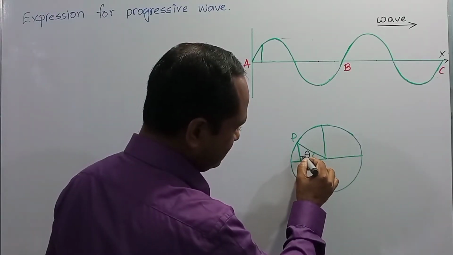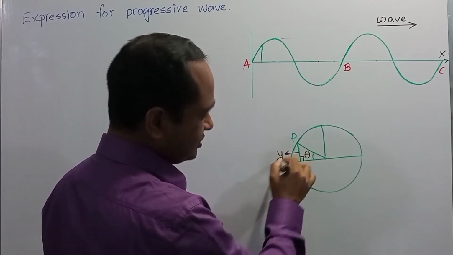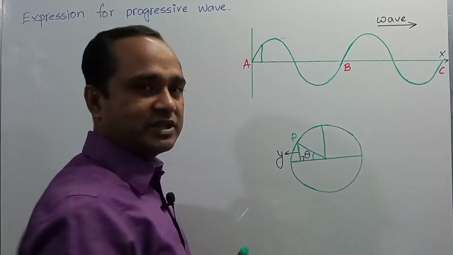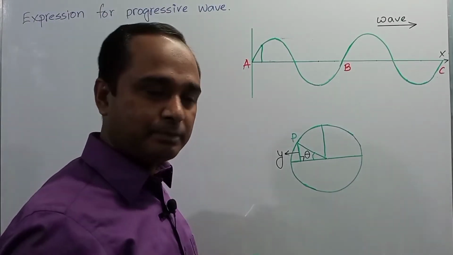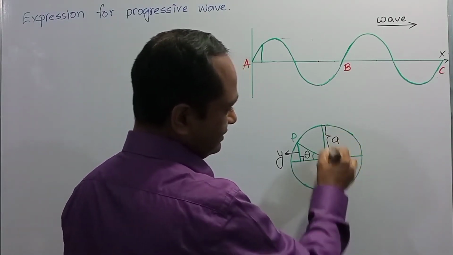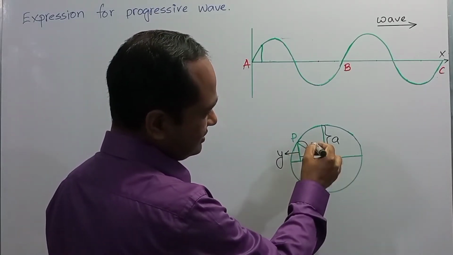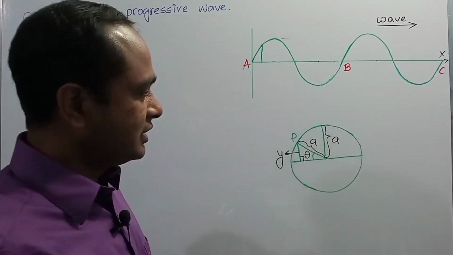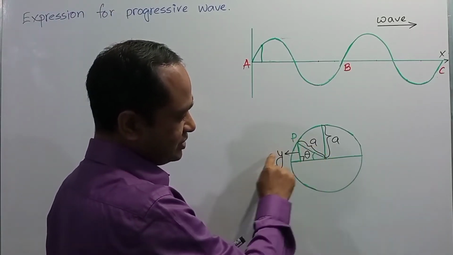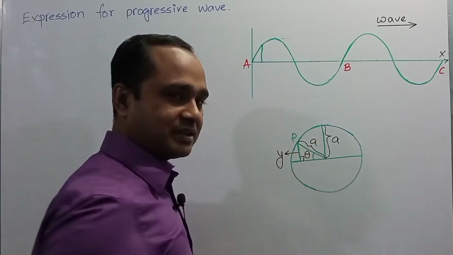If the displacement of the particle is denoted by y, and you know the maximum displacement of the particle is called amplitude, so this is the maximum displacement of the particle, A. This is the radius of the circle. This is also the radius of the circle. This is also A. So in this triangle, this side is denoted by y and this side is denoted by A. So this is a right angle triangle.